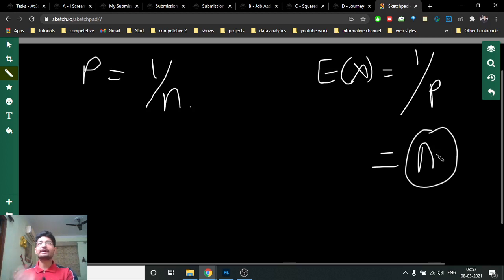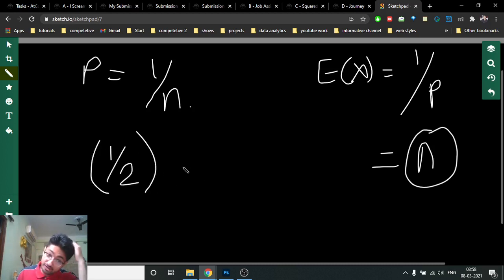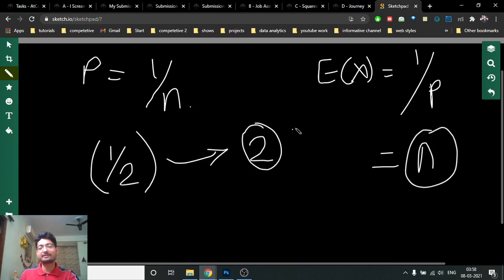You can assume it like this: if you flip a coin, the probability of getting a head is 1 by 2. But you can also see this in a different manner, in which in 2 turns it is expected that you get a head.